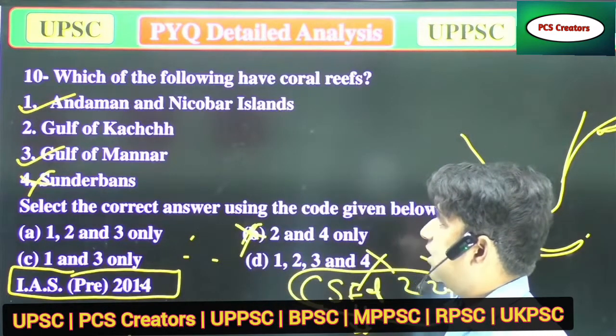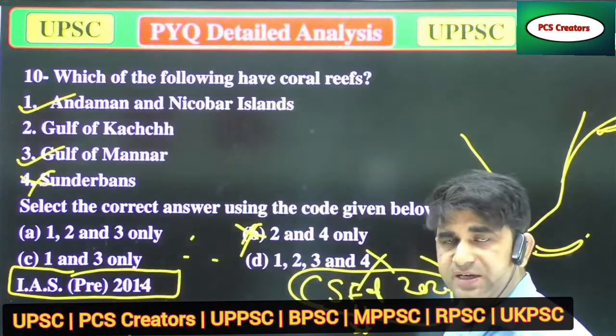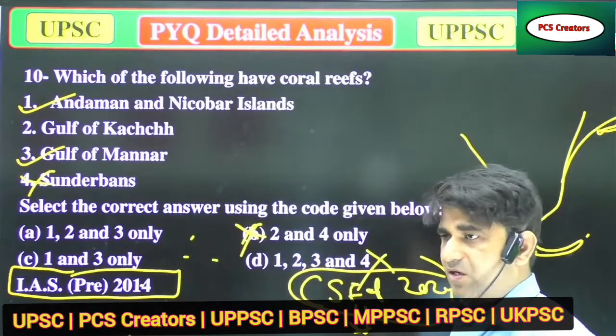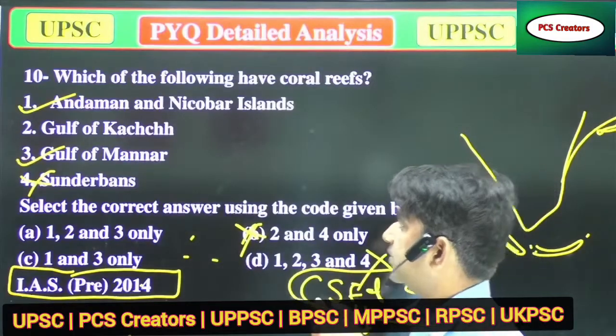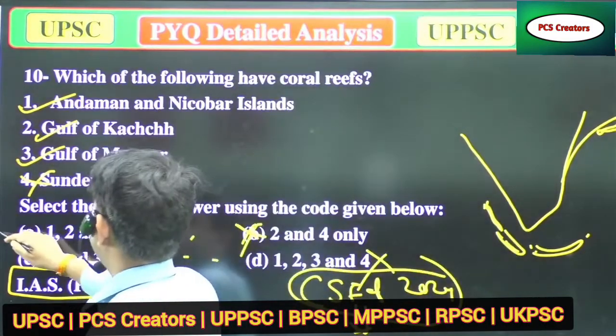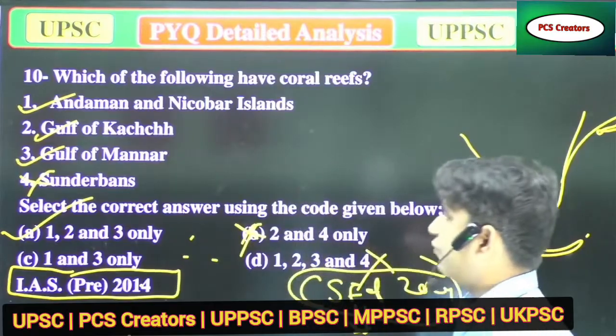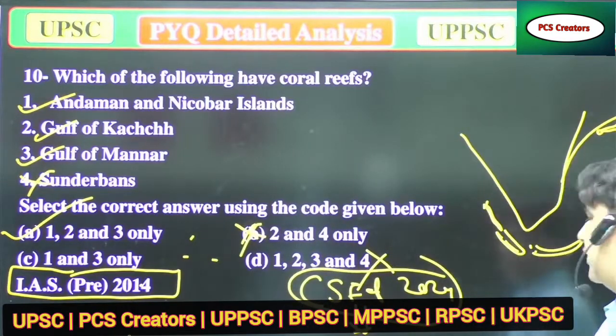Because Gulf of Kutch is found near the Gujarat area, you can say it will also be the correct answer. So option 2 as well. So the correct option is option A: 1, 2, 3 are correct. Now we'll move to the next question.